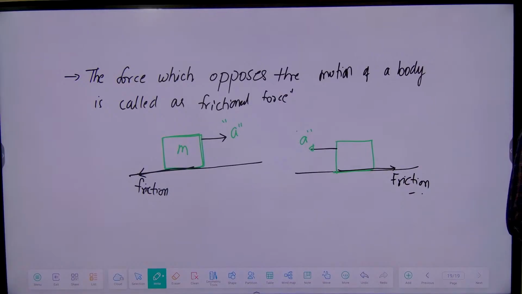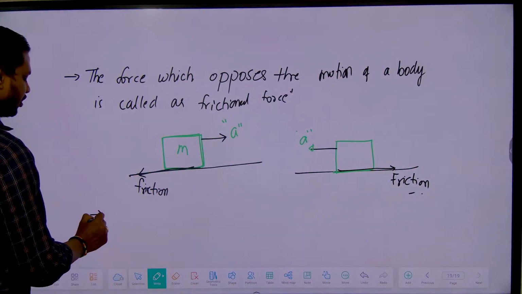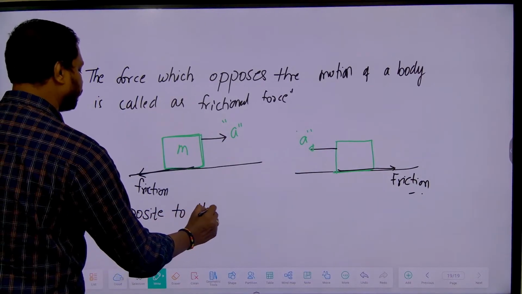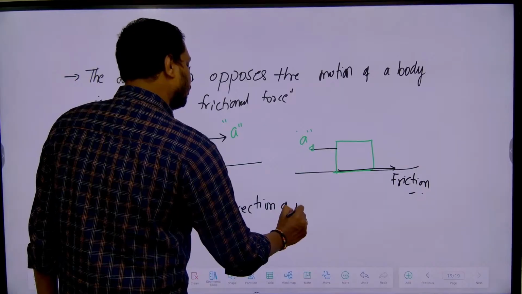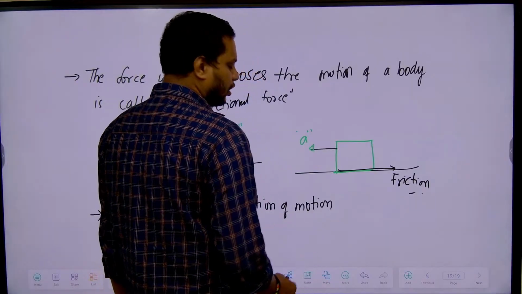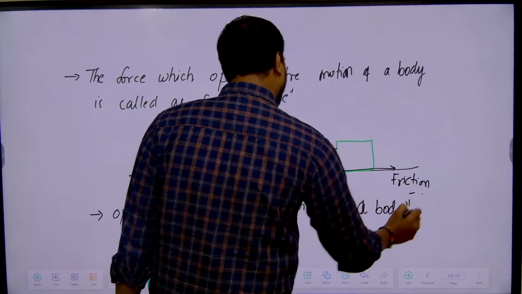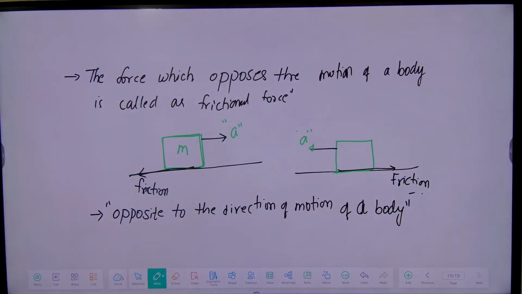So write down one more point. Friction opposes the motion, or it is opposite to the direction of motion of a body.